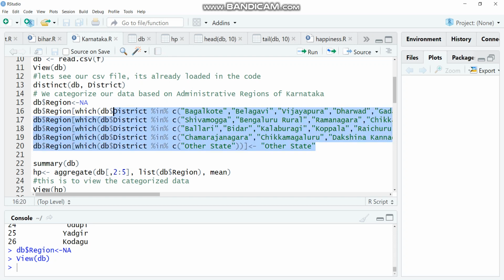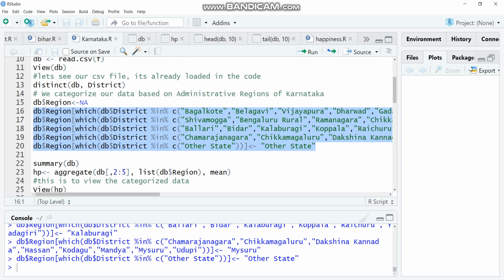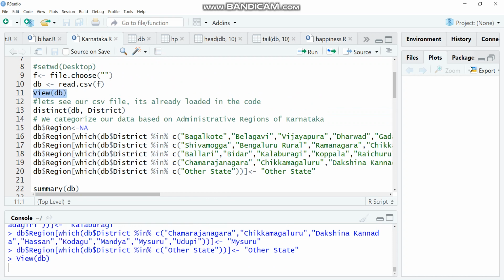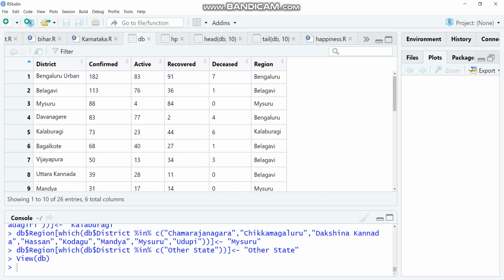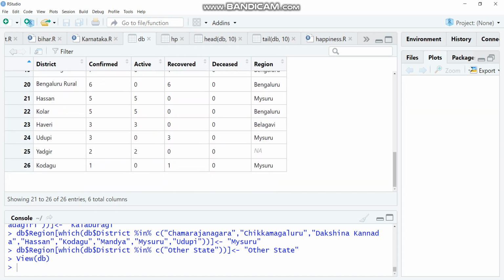Next, we'll add it to the regions column. Now if you view DB, you will have regions indicated against the districts. So for example, Davangere belongs to Bengaluru region. Similarly, it is done for all.